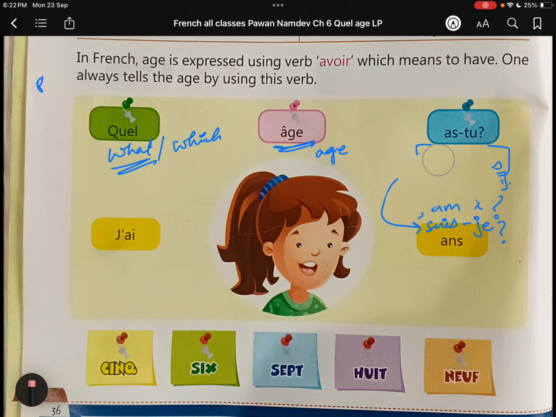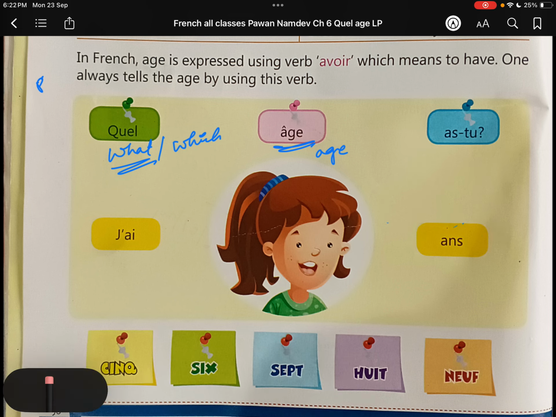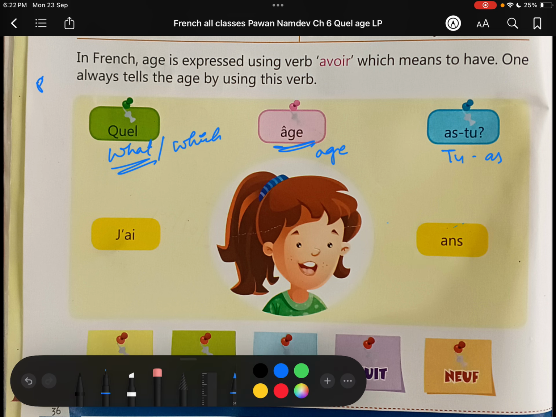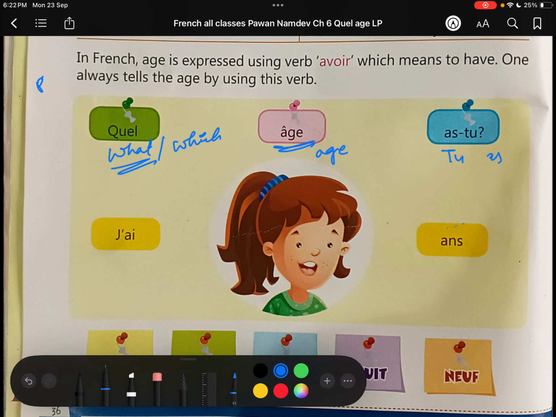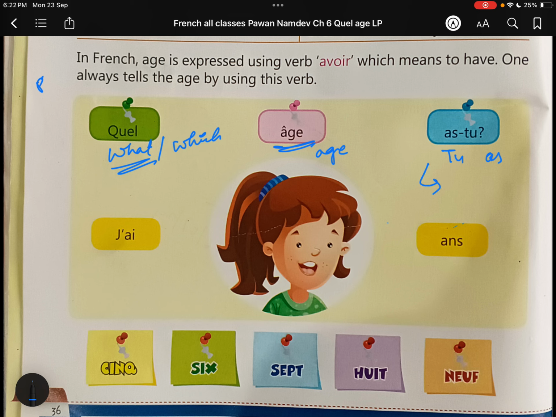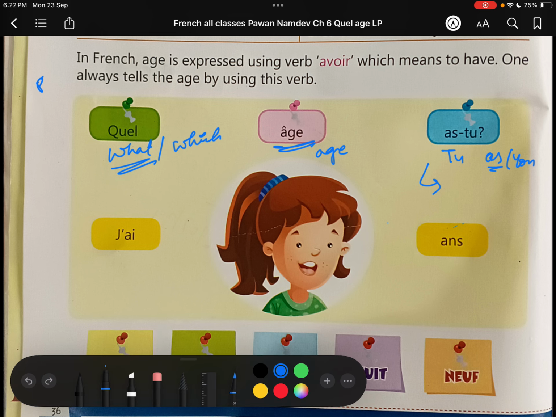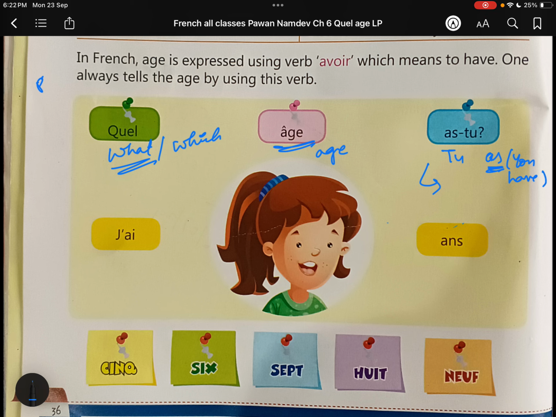Same, we have just done the same thing here. Actually, it is tu as. Tu as means you have. Here we are writing positive sense, that's why we do not have to use this marker. But if we change their position, tu as means you, as means have. You have. Now I am just changing their positions, as tu, then that is why we have to use the marker. You can see guys, here we are having this marker.